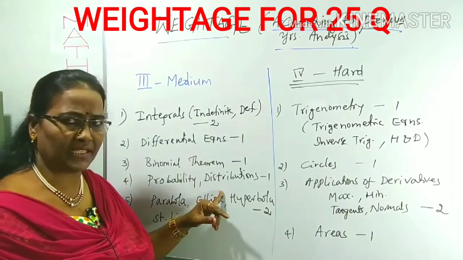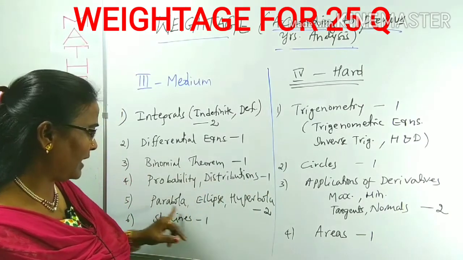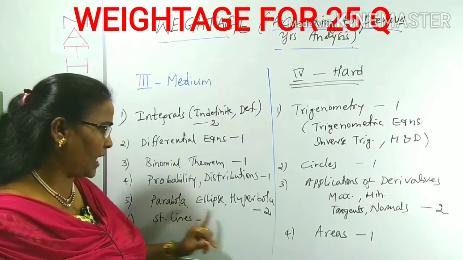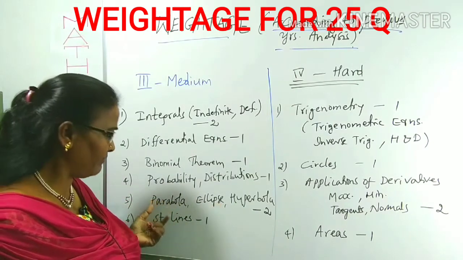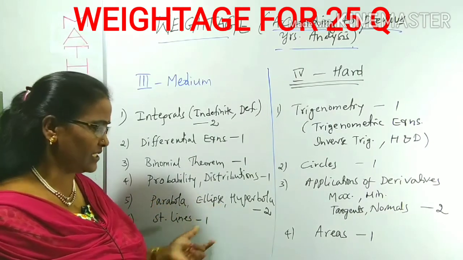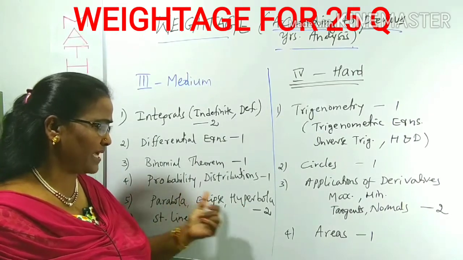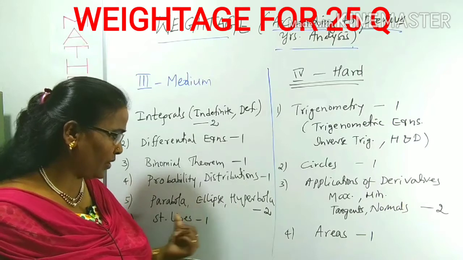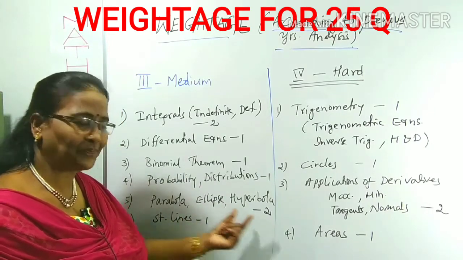Probability and distributions, yes, probability and distributions, 1 question. Right. Parabola, ellipse, and hyperbola. These 3 are conic sections. Nowadays it is giving the most important. See, for these topics, conic section is given two questions, maybe one from parabola and ellipse, maybe ellipse and hyperbola, like that. Overall, the three topics of conic section are giving two questions, right?